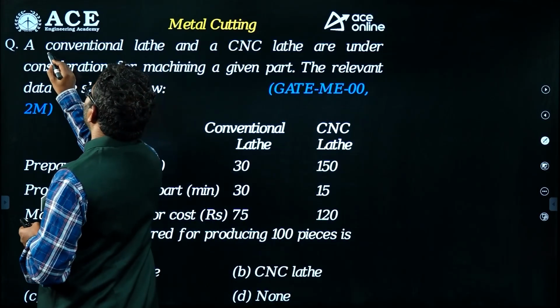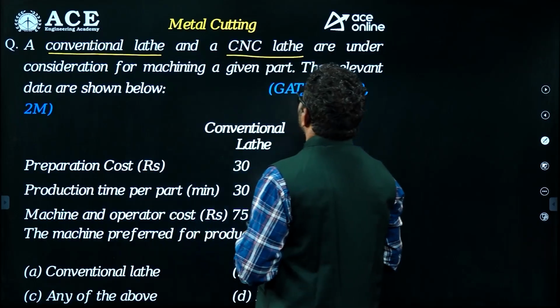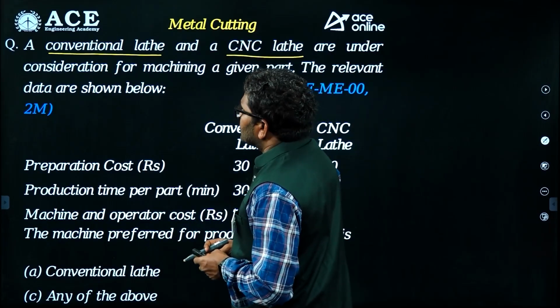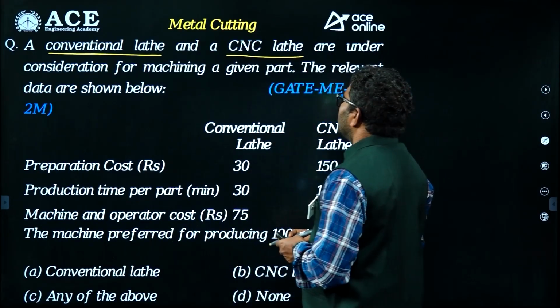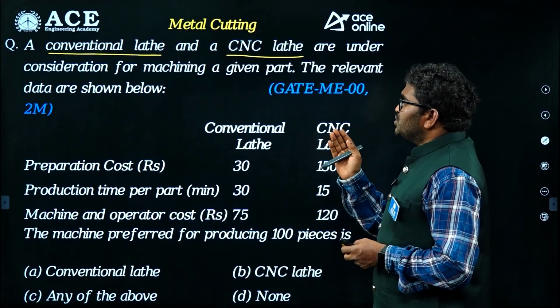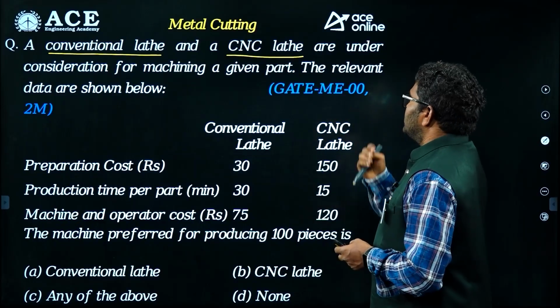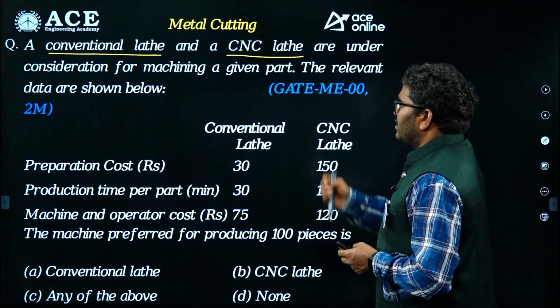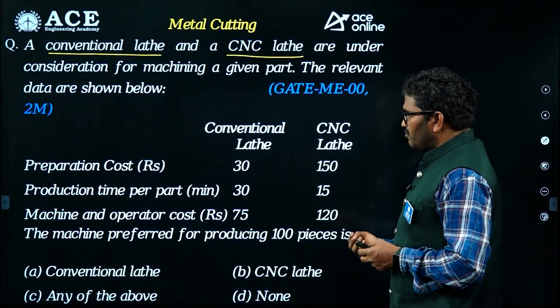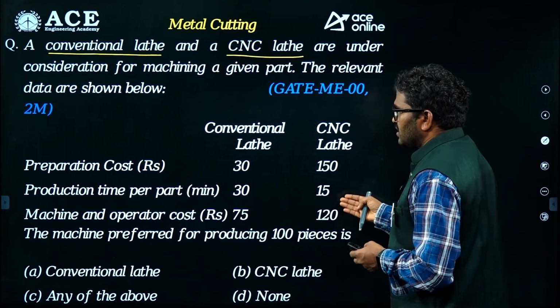A conventional lathe and a CNC lathe. Remember, two lathe machines are under consideration for machining a given part. So he is using two machines to do a machining operation. One is a conventional lathe, the second is a CNC lathe. The relevant data is shown below. This is the data for the conventional lathe, and this is the data for the CNC lathe.